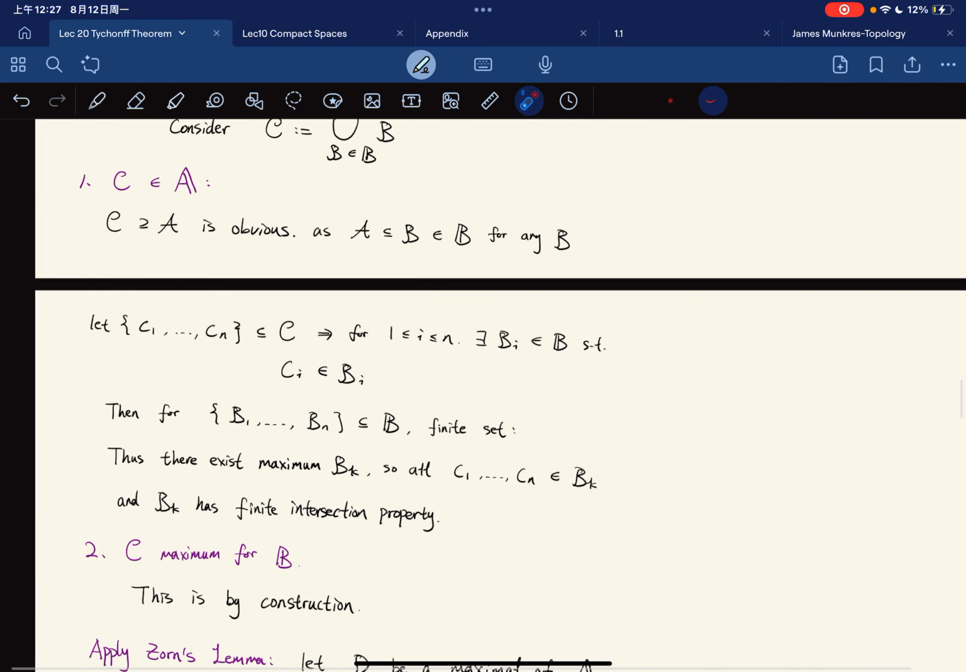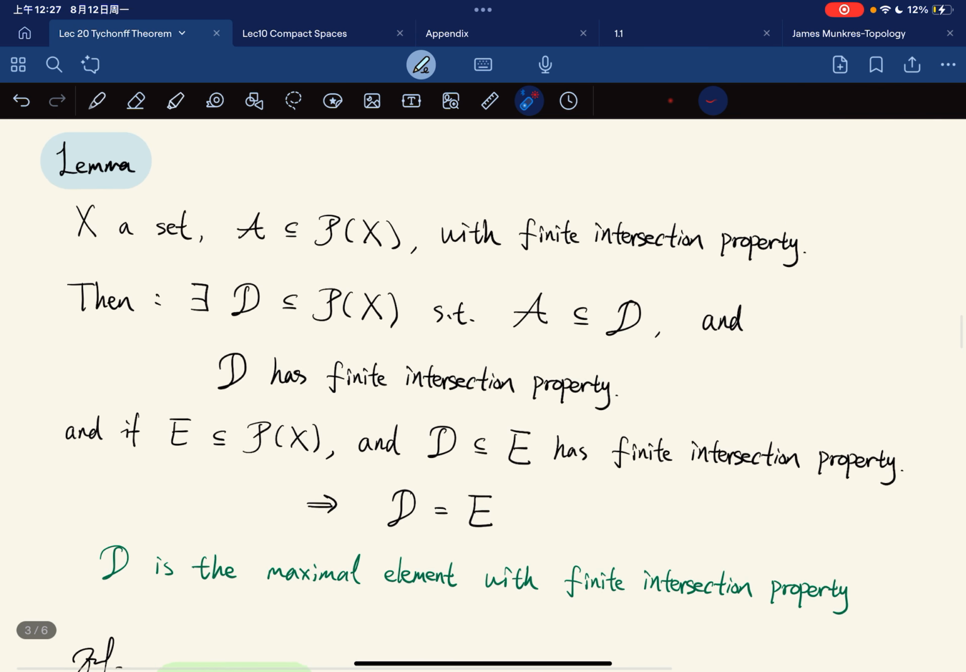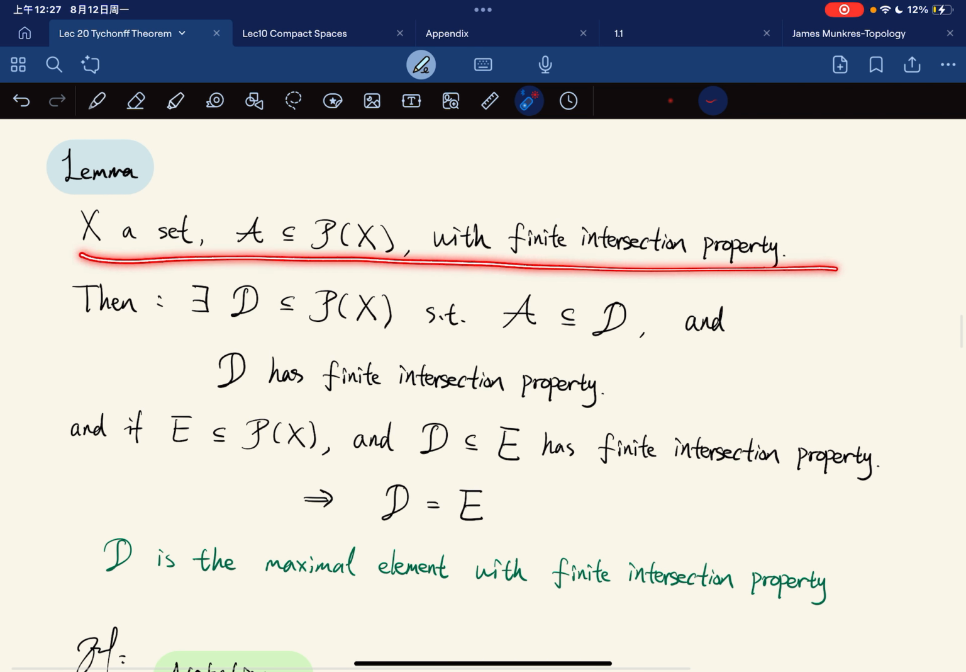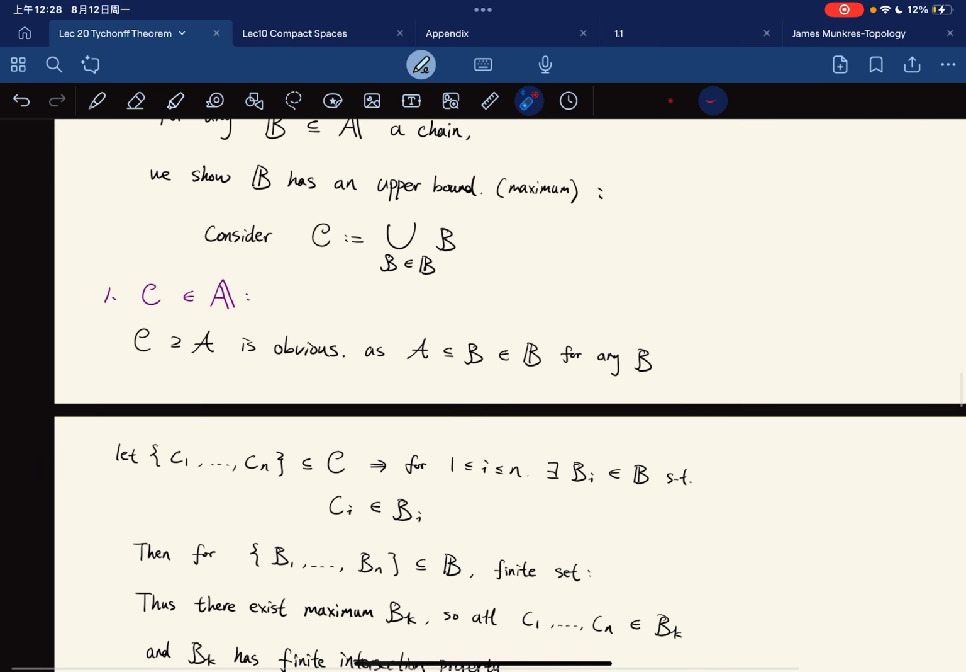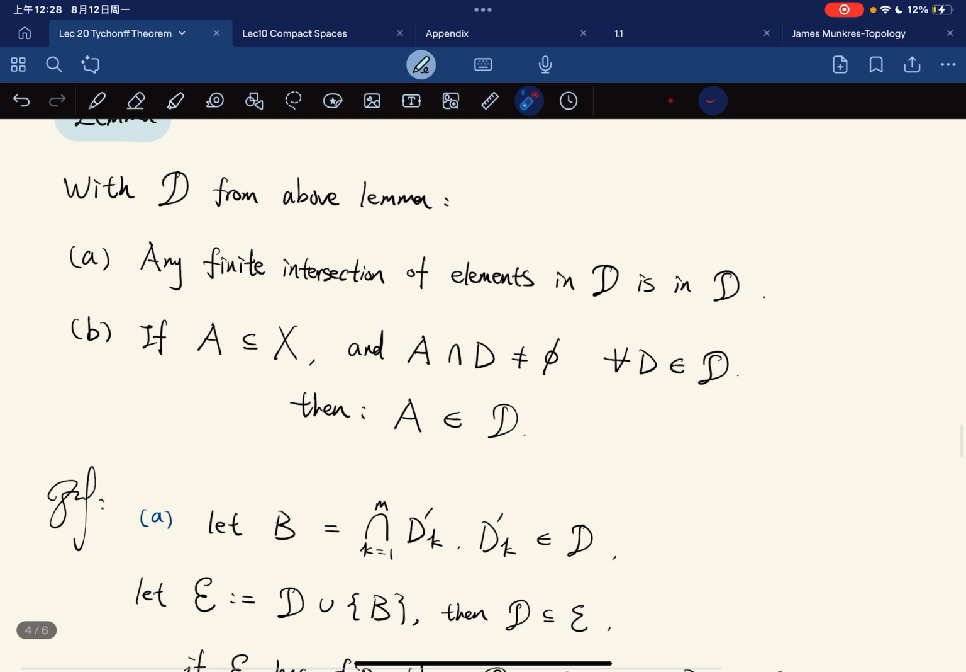Okay, so let's just review these two lemmas. One says that if you have a set with the finite intersection property, then you have a maximal one with respect to the finite intersection property. And this maximal is closed under finite intersection, and it absorbs all the sets that intersect all the elements.